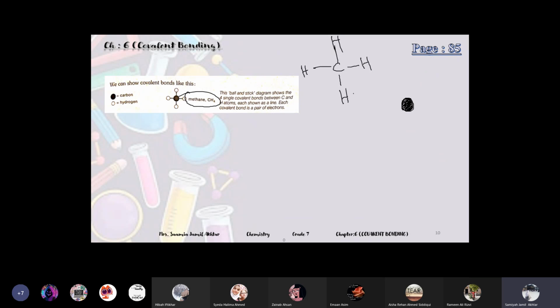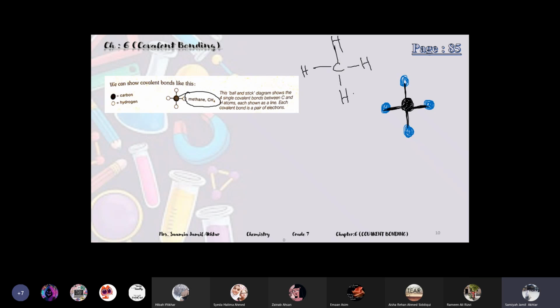Suppose this is black, and then you will use another color, blue, for the balls of hydrogen. And then connect them with the stick.